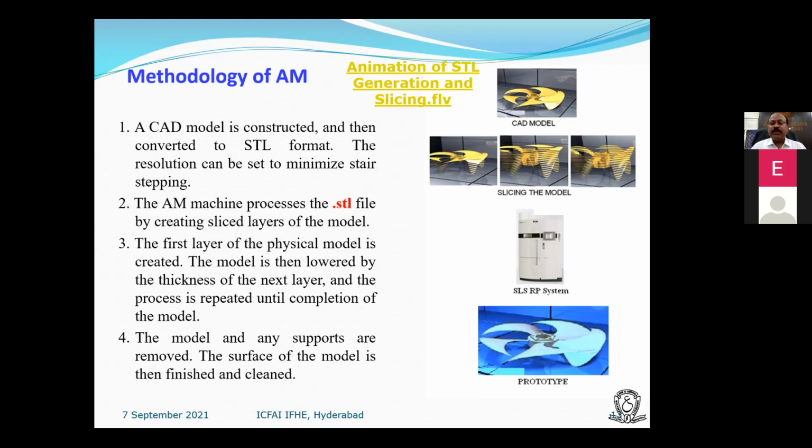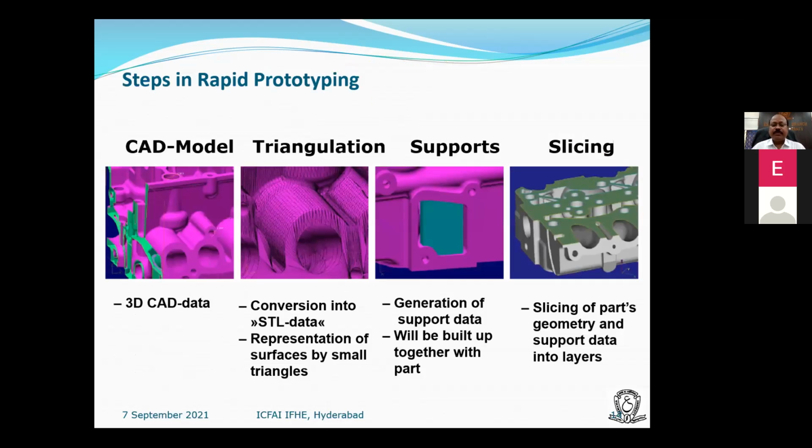Depending on the technology, some do not require support materials. The SLS system does not require any support system, and we can simply clean with the help of compressed air.